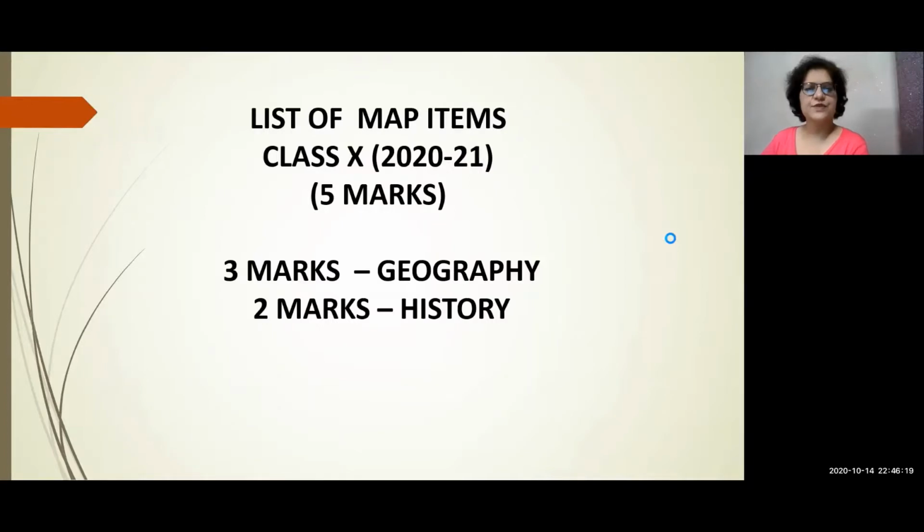Today in this video, I am going to tell you about a very important topic, that is the map content for class 10 CBSE board for the year 2020-21. Here we go. So in 10th standard, map content of 5 marks is asked. Out of 5 marks, 3 marks items will be asked from geography and 2 marks map content will be taken from history. Let us see.